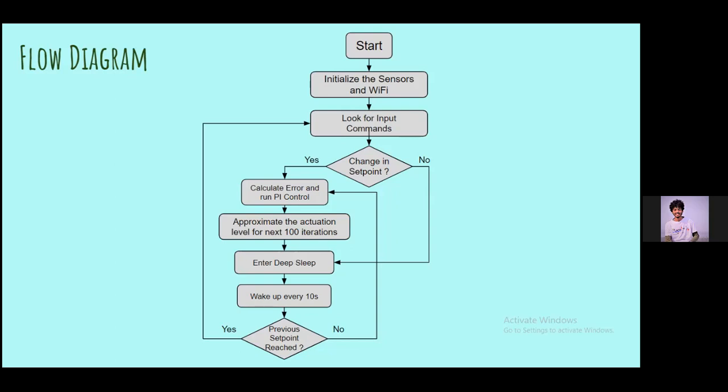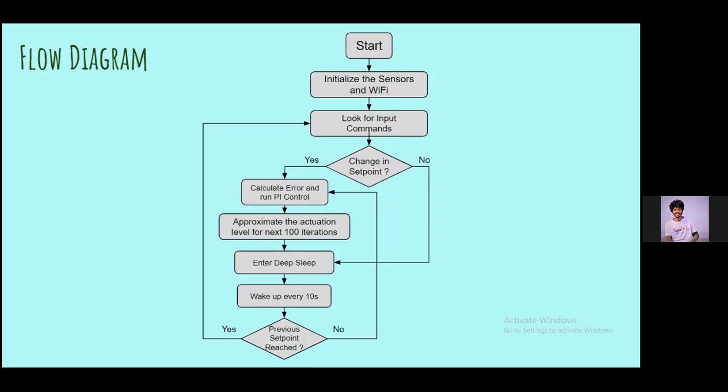Since our motive is to make it very low power, it will be in a sleep mode, and at that moment only it will calculate the next 100 iterations of the PI values, whatever will be needed to drive the motor and the compressor motor. We are able to approximate that 100 since temperature is a sluggish type of variable.